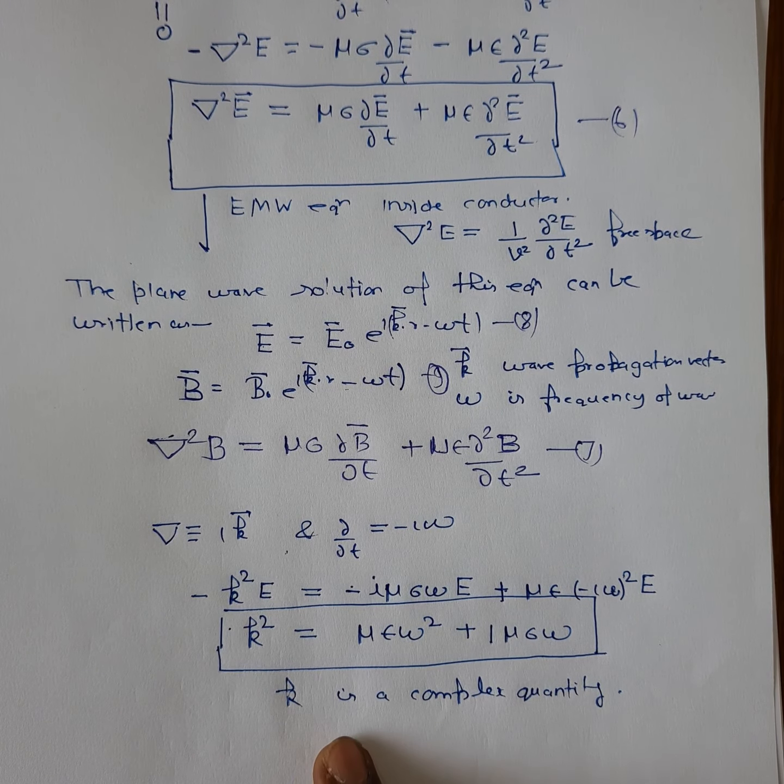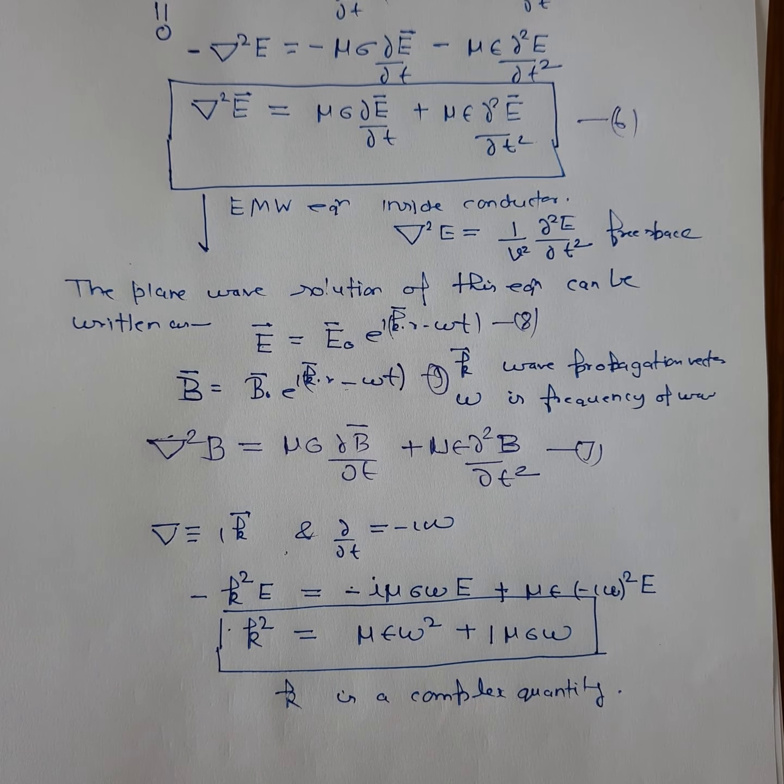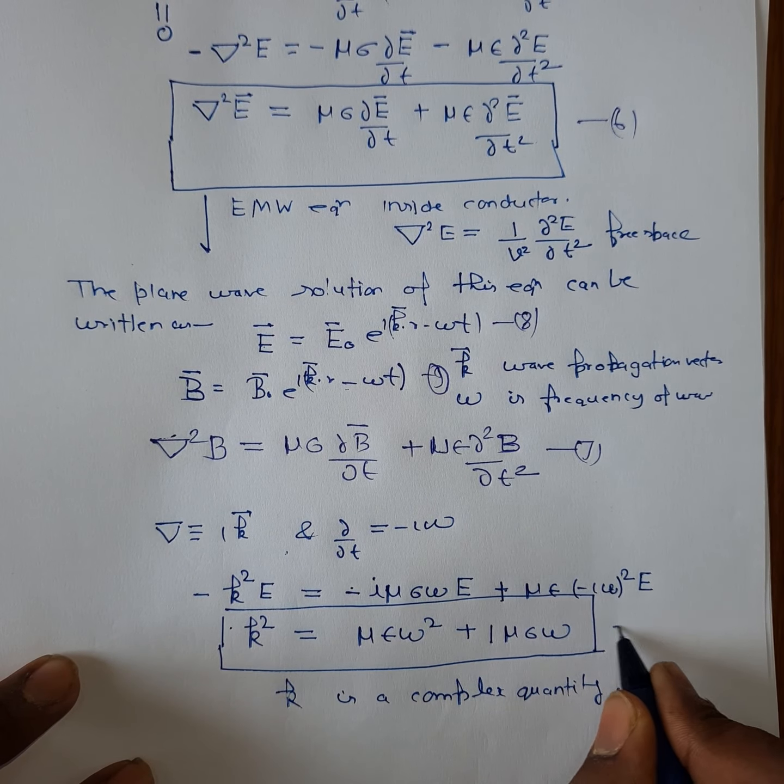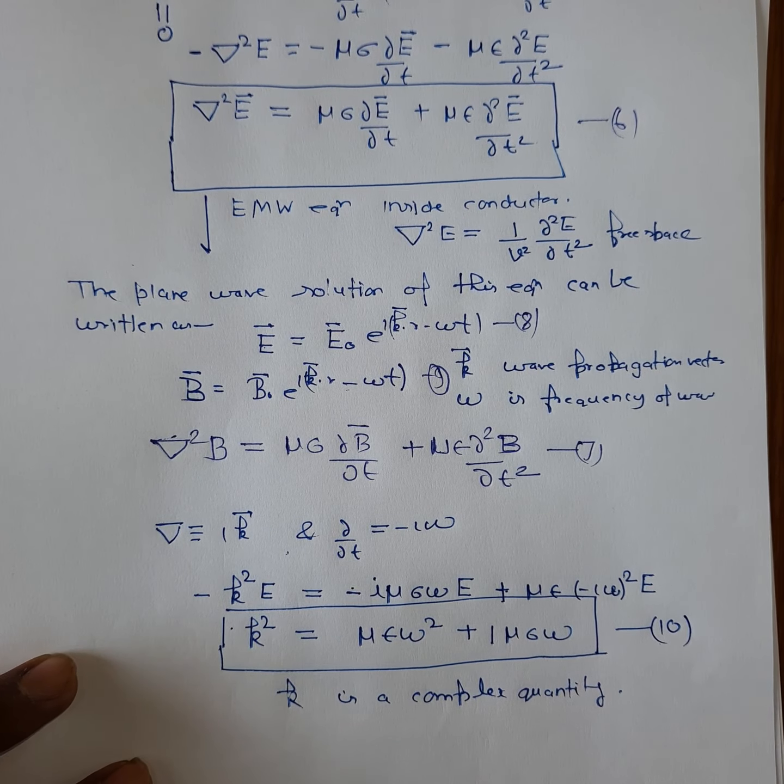If you compare with the case of electromagnetic waves in free space, in that case k was a real quantity, but here k is a complex number. So you can name this equation as equation number 10.